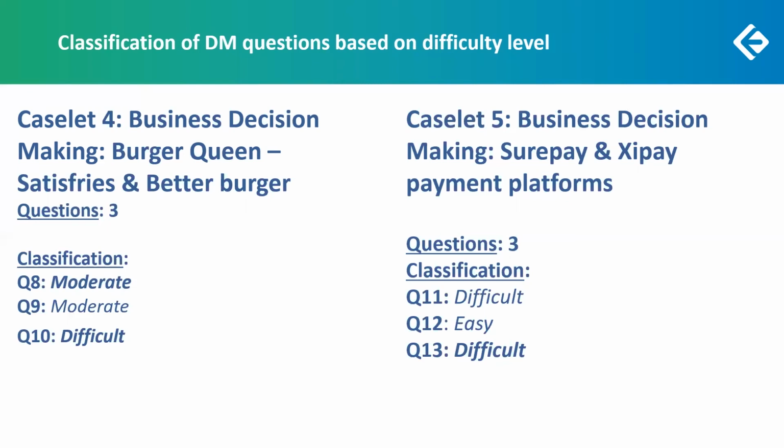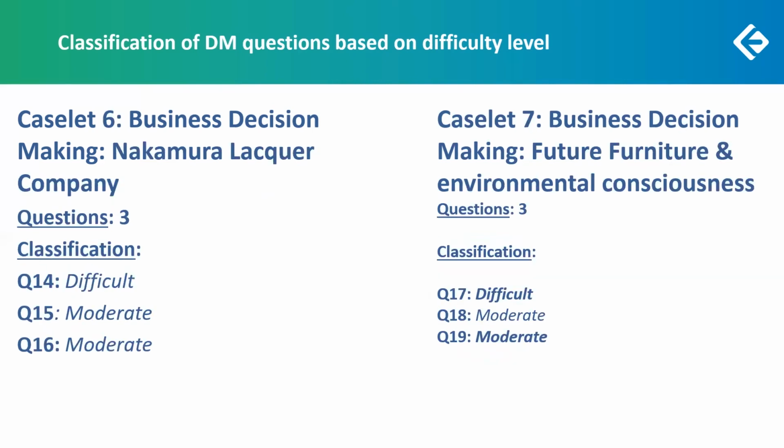Caselet 5, business decision making. The payment platforms of SurePay and ZaiPay, very, very upcoming things. 3 questions here, 2 of them were difficult, but there was one question that was easy. If you notice that in this set, you have one easy question, you could probably take that. Caselet 6, business decision making. The Nakamura Lacquer Company. 2 of these questions were easy to moderate. One was difficult. Questions 15 and 16 were quite doable. The case itself was not a heavy one to read.